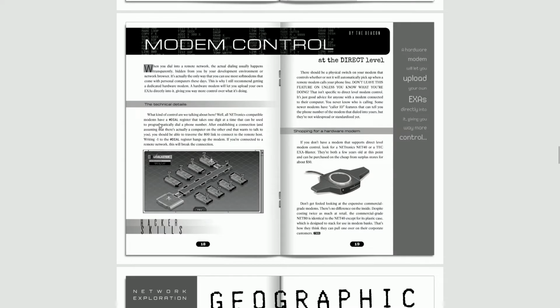Well, all Zachtronics compatible modems have a dial register that takes one digit at a time that can be used to programmatically dial a phone number. After establishing a connection and assuming there's actually a number, you should be able to traverse the 800 link to connect to the remote host. Writing -1 hangs up the modem. If you're connected to a remote network, this will break the connection.